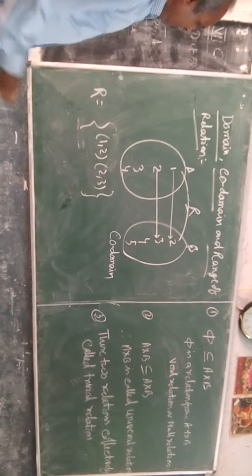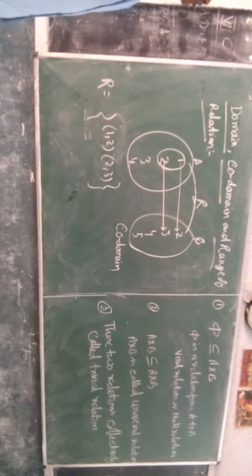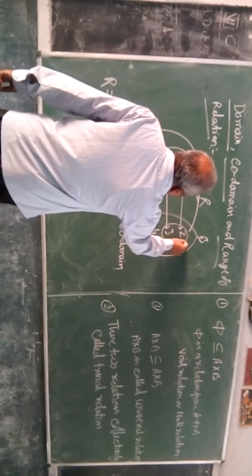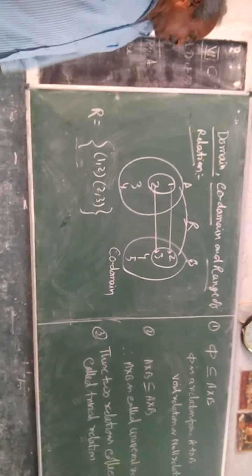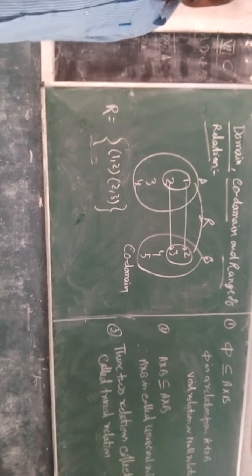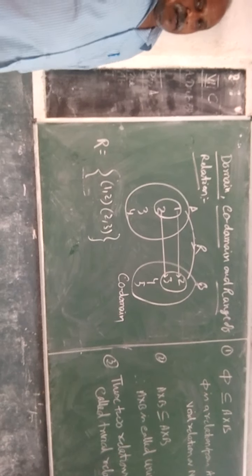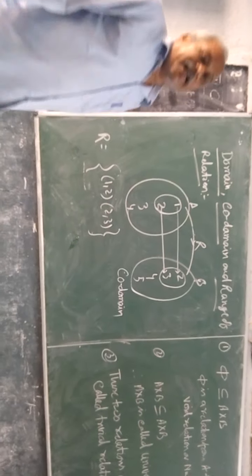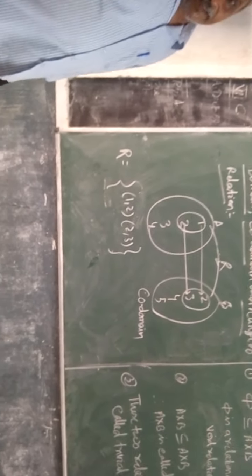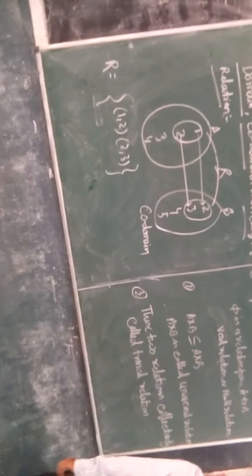Then this 1, 2 for this relation is called the domain, and this 2, 3 is called the range of the relation. Means the collection of first elements of the relation is called the domain, and the collection of second elements, or second entries of the ordered pairs of the relation, is called the range. Or you can define it in many ways.